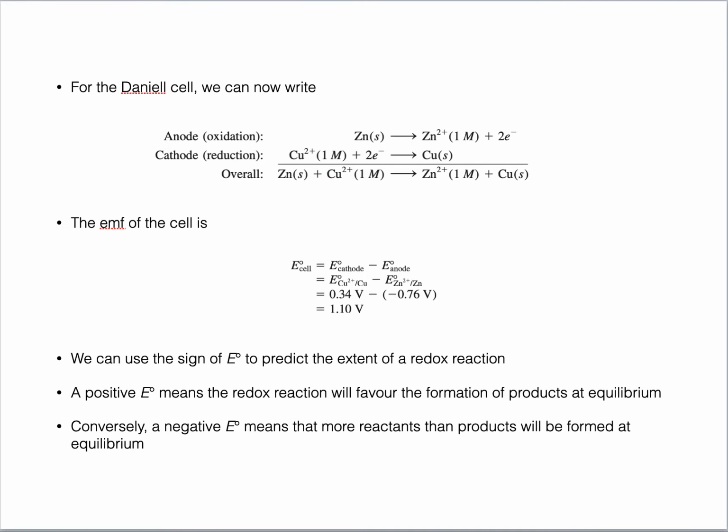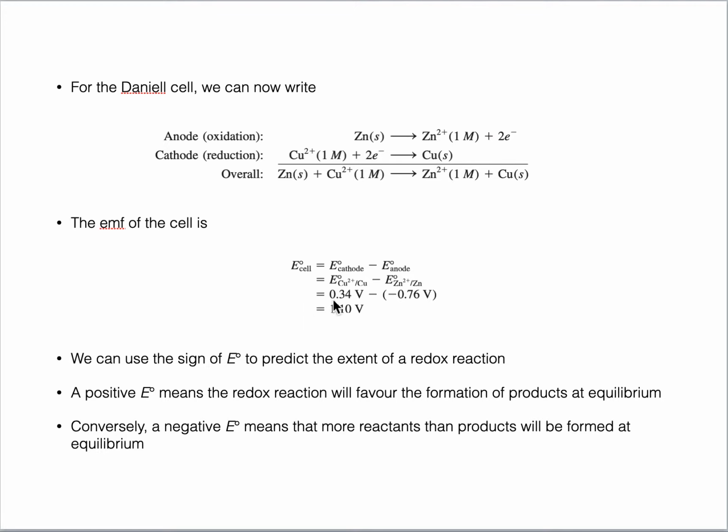So we have calculated the standard reduction potential of copper and zinc by coupling them with SHE electrodes. What we can do now is add these two, the anode oxidation reaction of zinc and the cathode reduction reaction of copper. We can also add the standard reduction potentials of these two electrodes and find out the E cell.